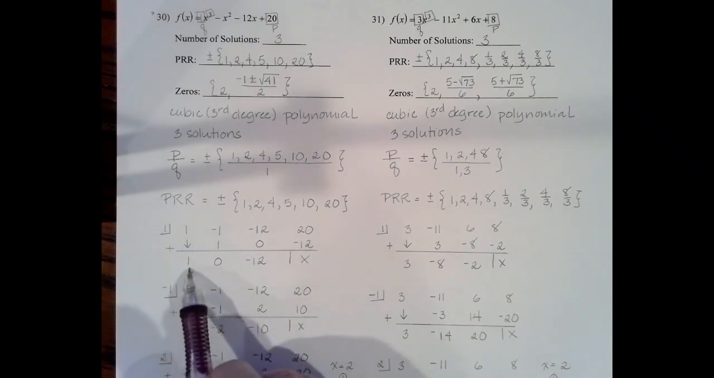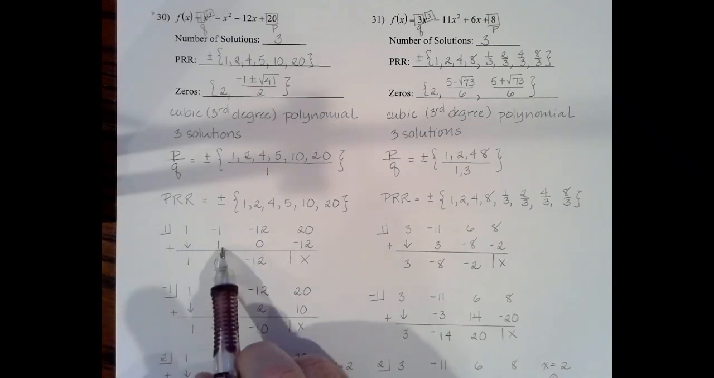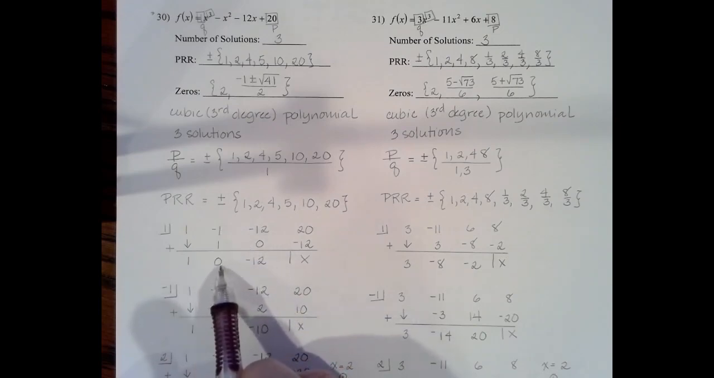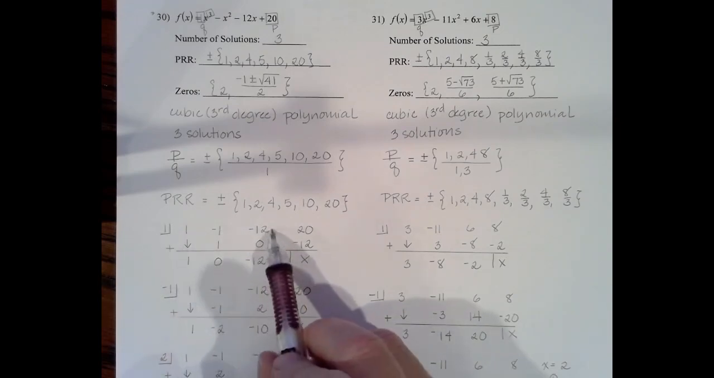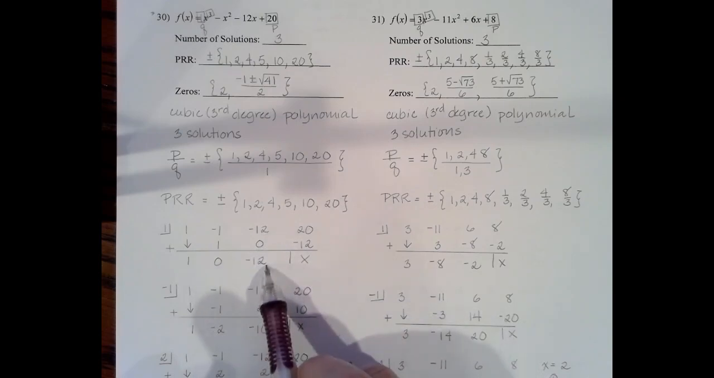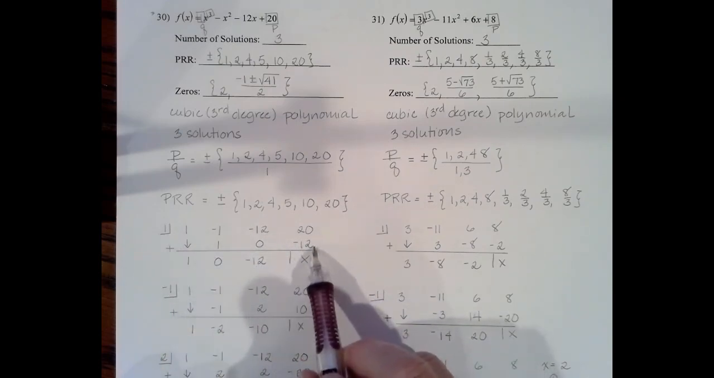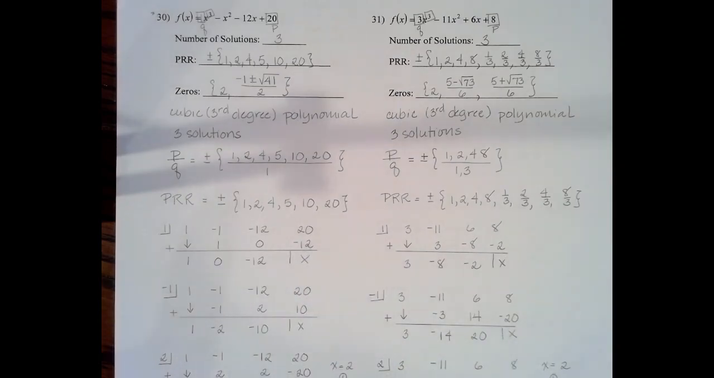1 times 1 is 1. I'm going to write that answer in the next column over and then add them together. Negative 1 plus 1 is 0. 0 times 1 is 0. Negative 12 plus 0 is negative 12. Negative 12 times 1 is negative 12. 20 plus negative 12. All we know is that's not going to be 0, so we're done.